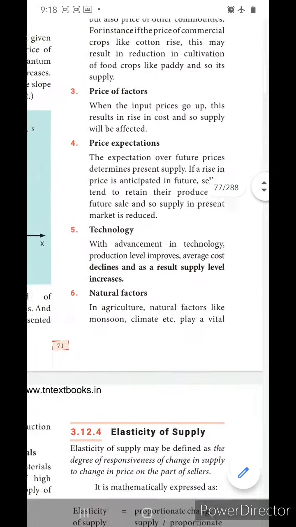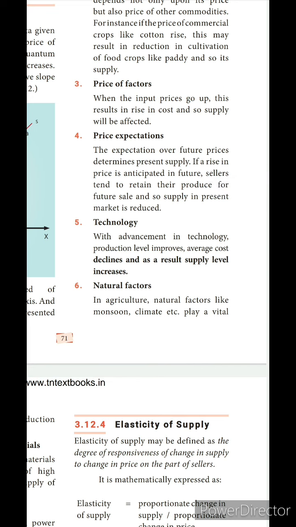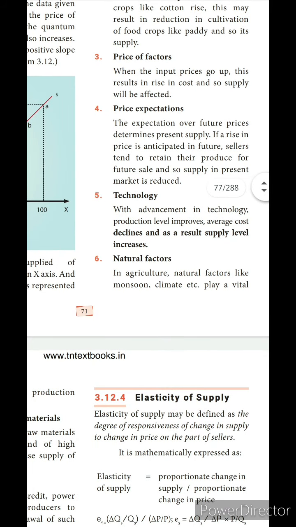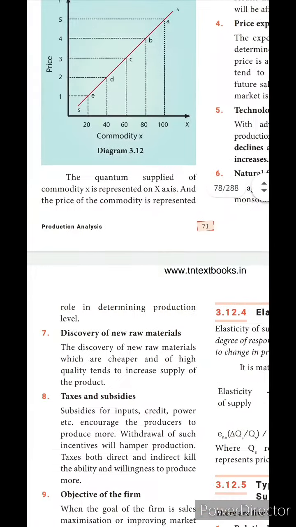Technology. With advancement in technology, the production level improves automatically. Average cost also declines, so the supply level increases. Natural factors. What are the natural factors that affect supply? For agriculture, the natural factors are monsoon and climate, that we know very well, isn't it? That is the basic problem we are facing in the supply of agricultural goods.